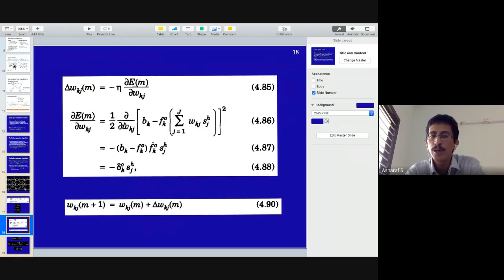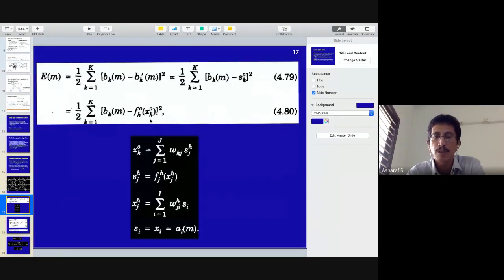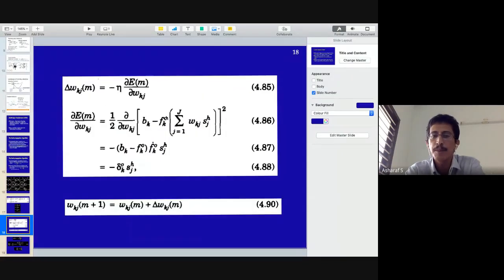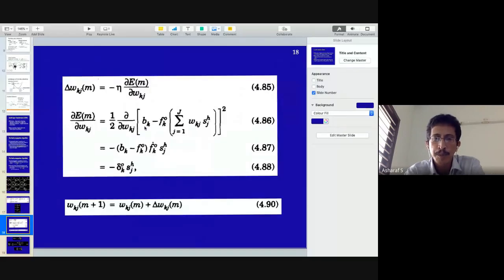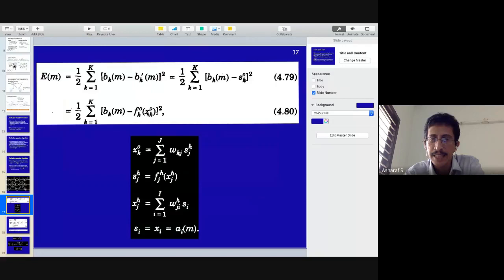Dou E by dou W_kj of this one, B_k minus F_k X_k. What is X_k? X_k is W_kj S_jh. X_k is just substituted from here.